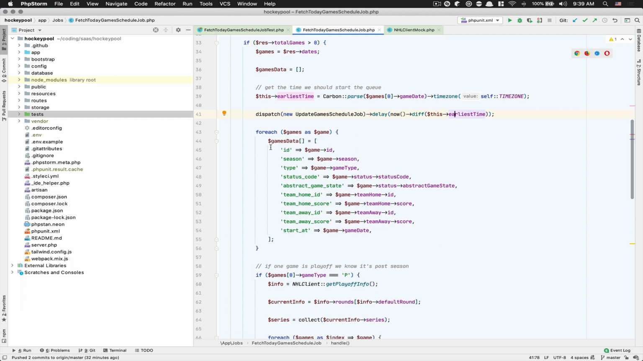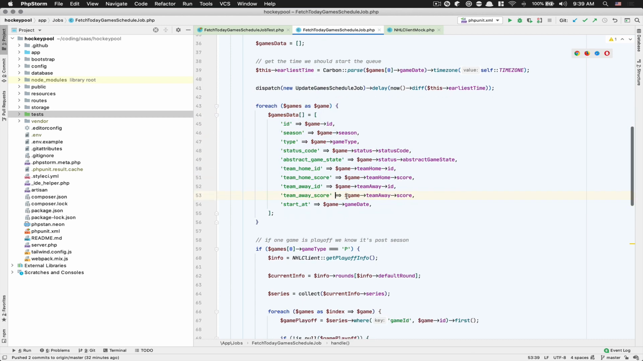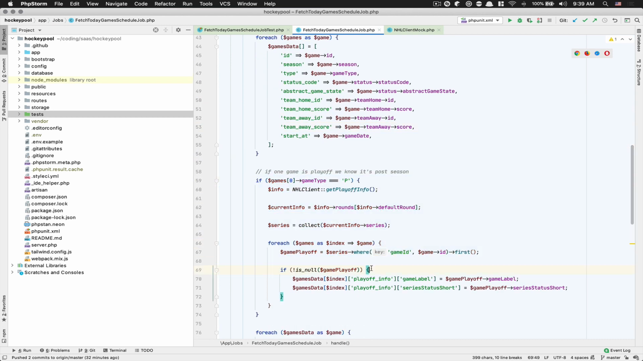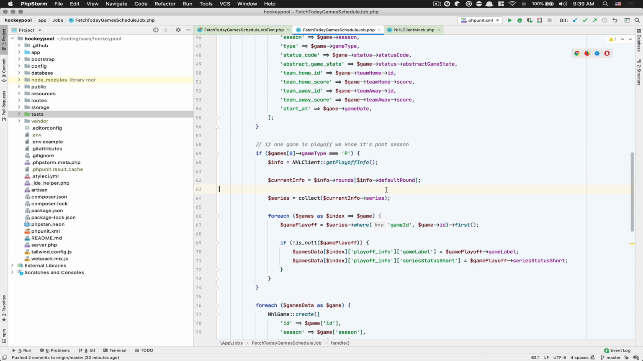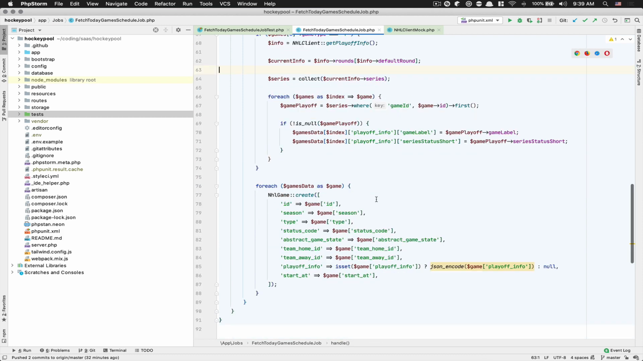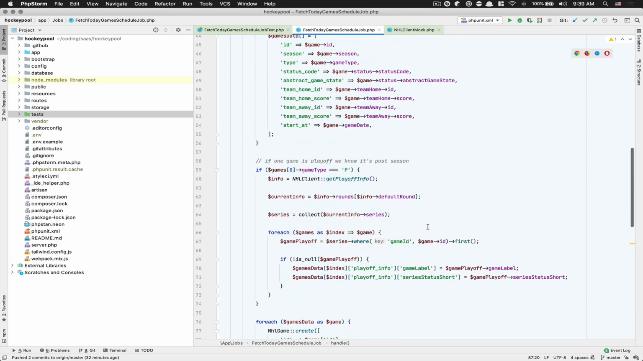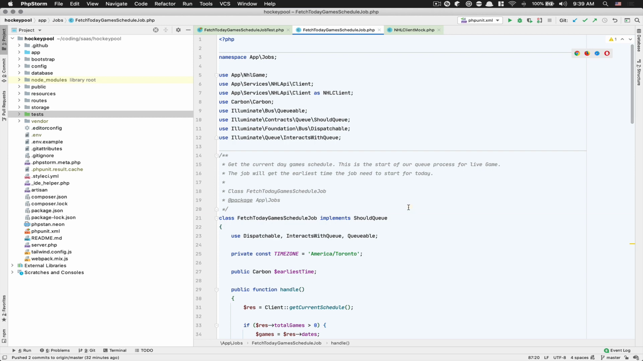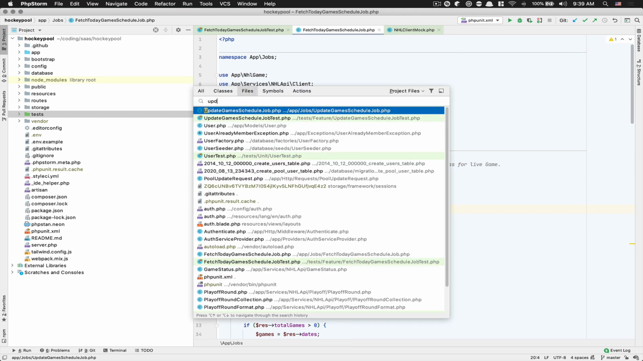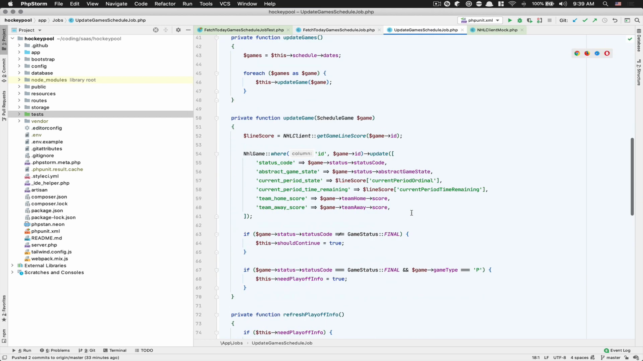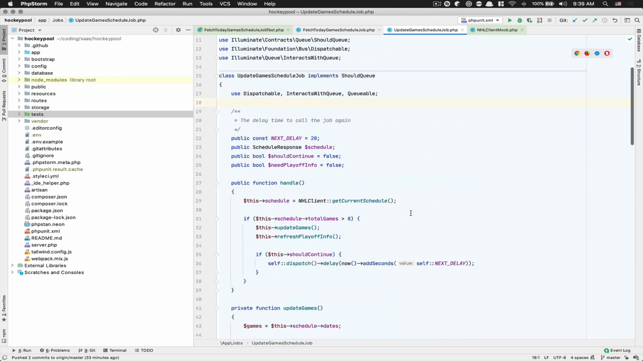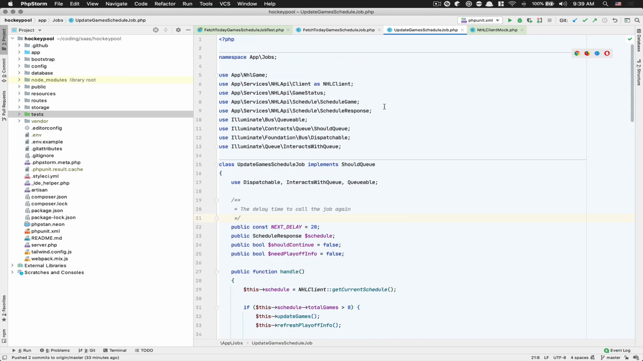After that, I need to loop over each of the games. Then I need to build some information, because maybe some of the games are now in playoffs, so I need to append more stuff, and you create that in the database. That's the kind of job I have. And I also have the update game schedule job, which becomes pretty big. So that's the kind of stuff I'm doing.